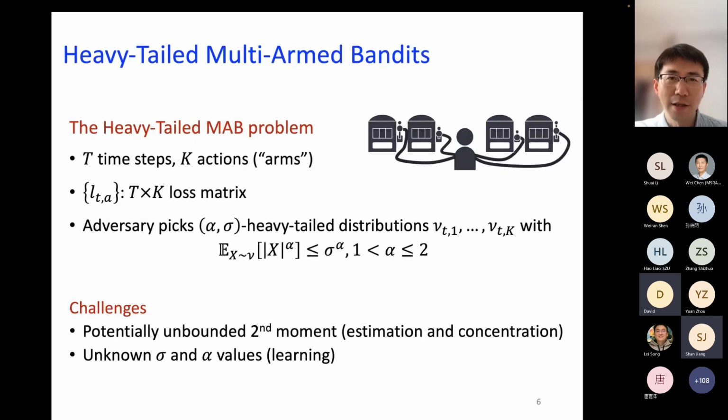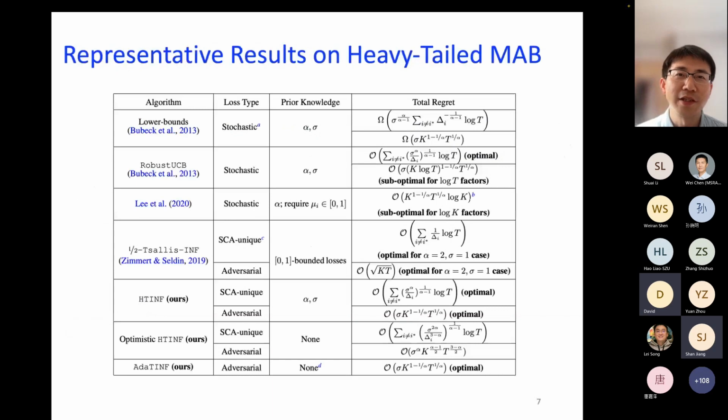Some of the representative prior results on heavy-tailed multi-armed bandits. In particular, Bubeck et al. in 2013 established a lower bound for the stochastic heavy-tailed multi-armed bandit problem. They also proposed this robust UCB algorithm, again for the stochastic case. And then there is Li et al.